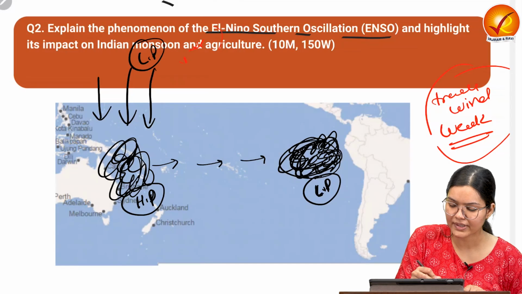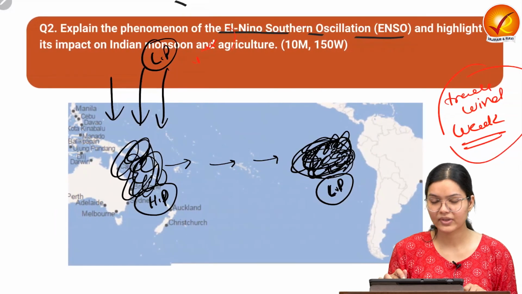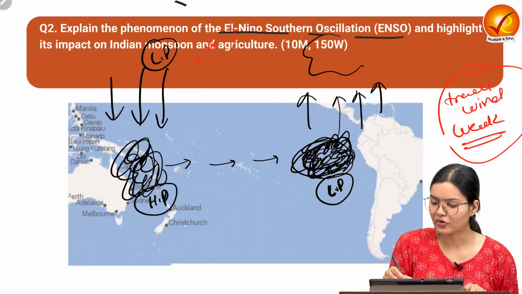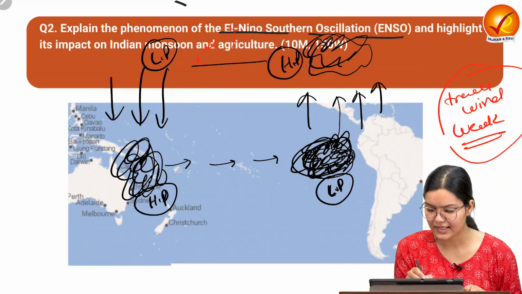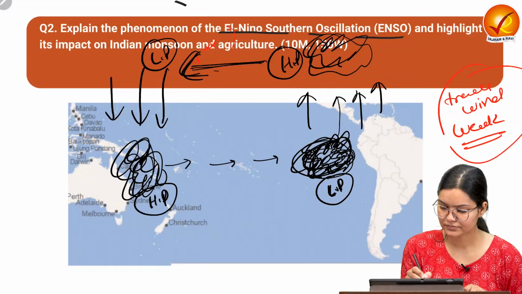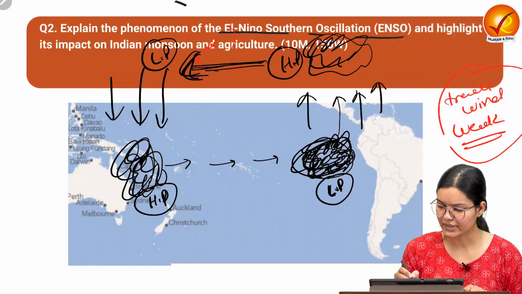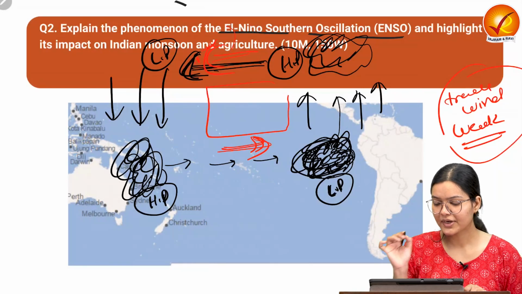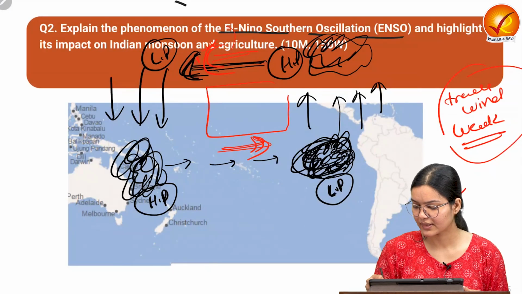So this will have low pressure in the upper atmosphere. And because of this, here we have low pressure. We already know moisture-laden air will go upward and cloud formation will happen here, and we will have the high pressure area. So we can see a different kind of cell has been formed here, where the circulation is happening in this direction. What is happening here in this direction and here in this direction? High pressure to low pressure. And this is nothing but El Nino.